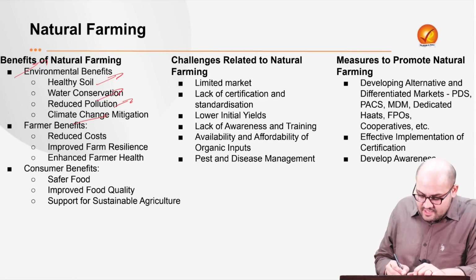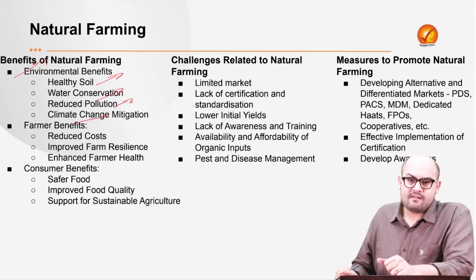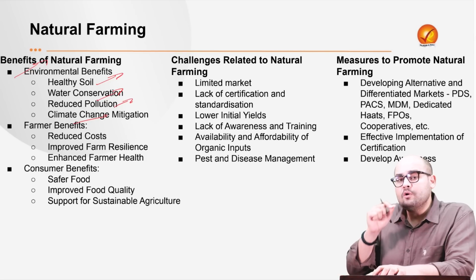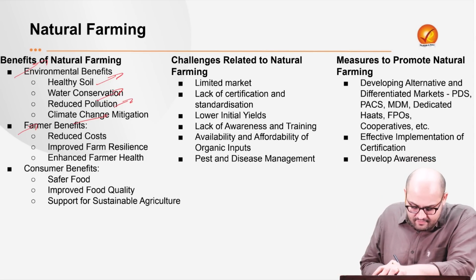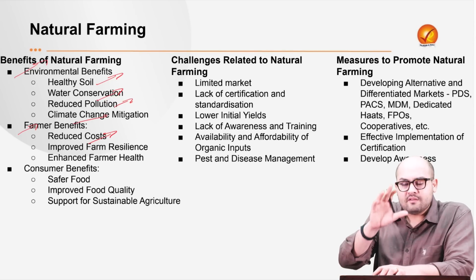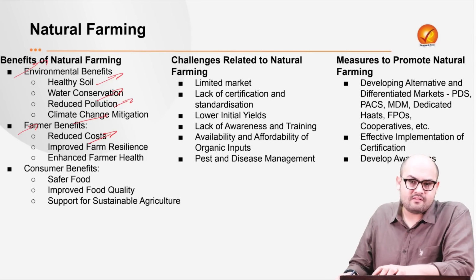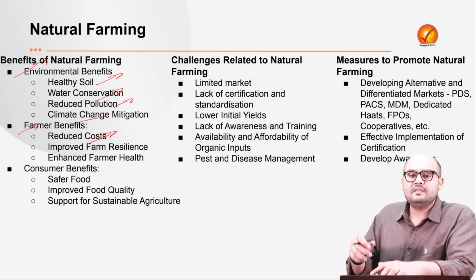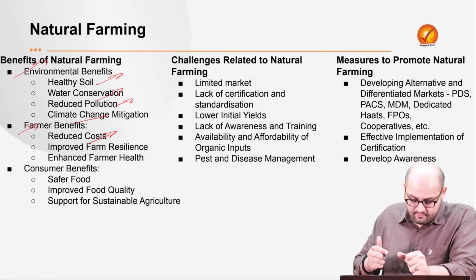Next is the climate change mitigation. Obviously, if we are not using chemical fertilizers, it has less carbon footprint on the environment. We are using locally manufactured biopesticides or biofertilizers. Next is what are the benefits with respect to the farmers. First is reduced cost. Now see, the farmer is now not dependent on the external supply of chemical fertilizers or pesticides, right? So he is totally dependent on the locally available sources. So it reduces the overall cost to that particular farmer.